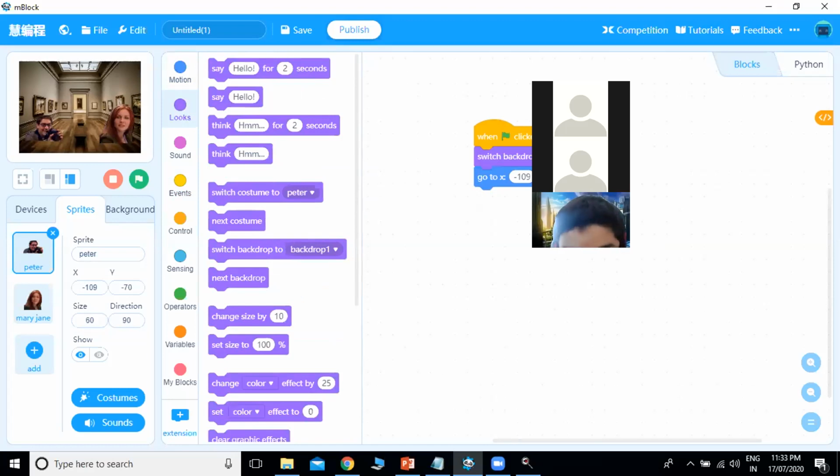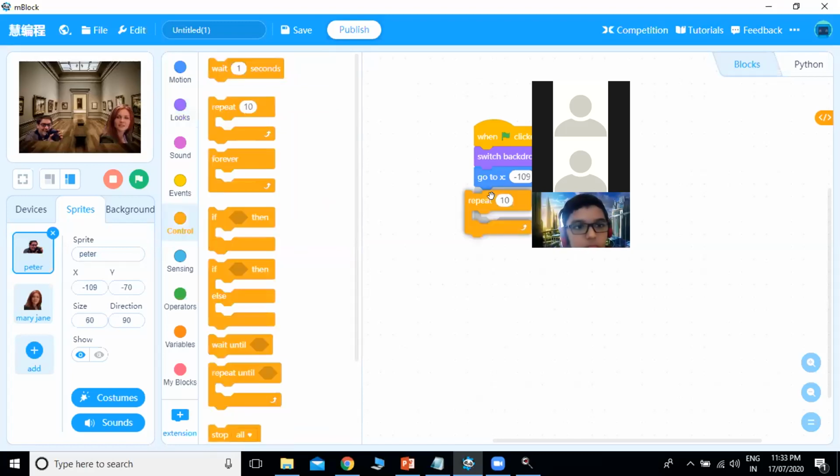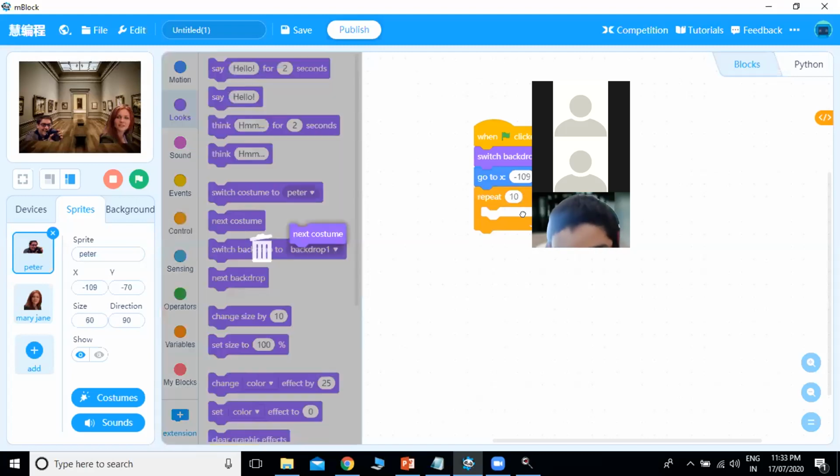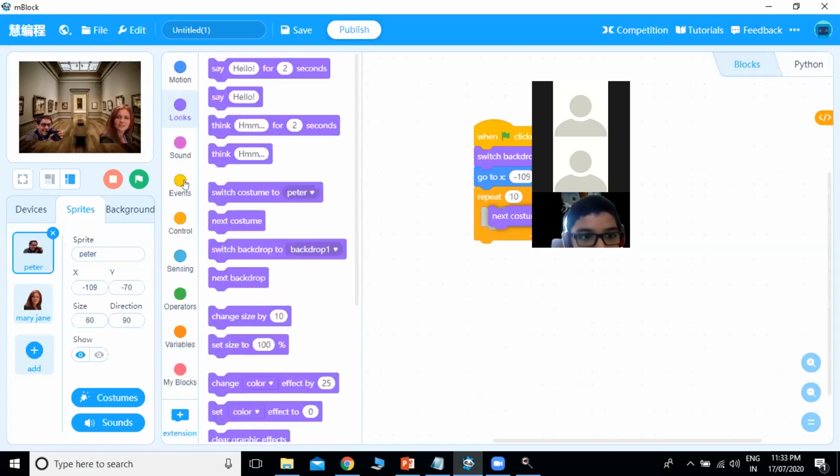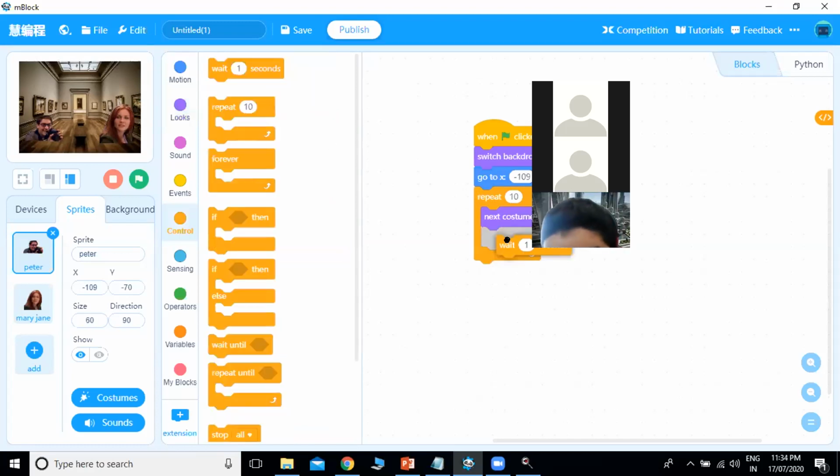And what he will do, he will start clicking pictures of his friend, right? So what we will do, we will use repeat. Repeat 10 times. Again, as we did in last program, that is next costume, and wait for few seconds, that is wait for 1 second. Okay, and after that we will do program for Mary.